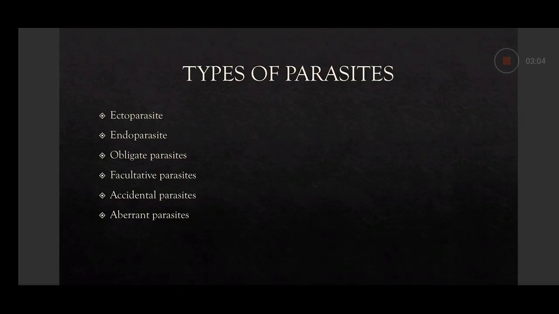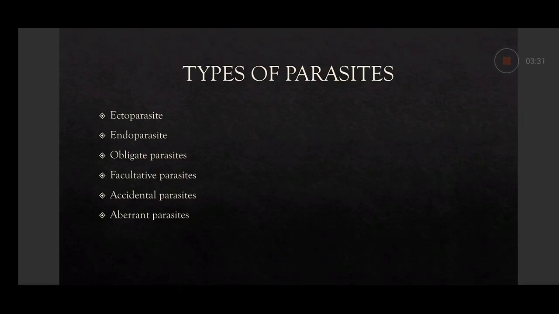Then comes the endoparasite. Endoparasite is a parasite which lives within the body of a host. And all parasites like protozoan and helminthic parasites are endoparasites, because either they are living in the intestines or in the blood, so they are endoparasites inside the human body.